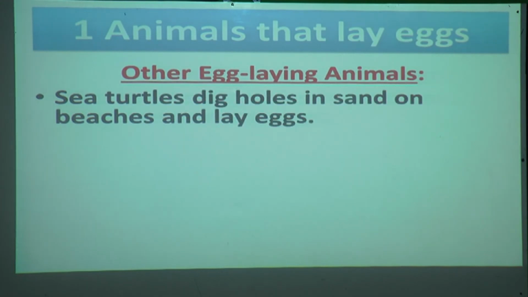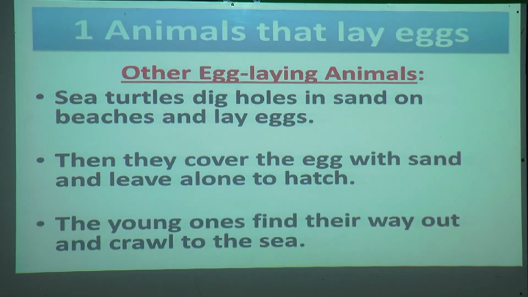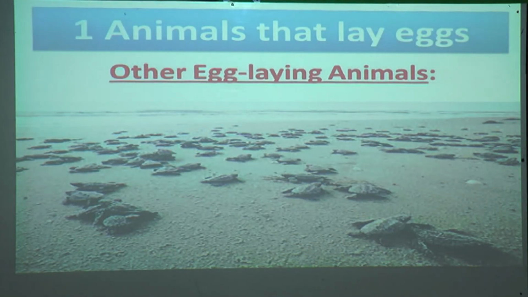Sea turtles dig holes in the sand on beaches and lay eggs. Then they cover the eggs with sand and leave them alone to hatch. After that the young ones find their way out and crawl to the sea. You can see in this picture the small turtles hatched out from eggs and they are growing.